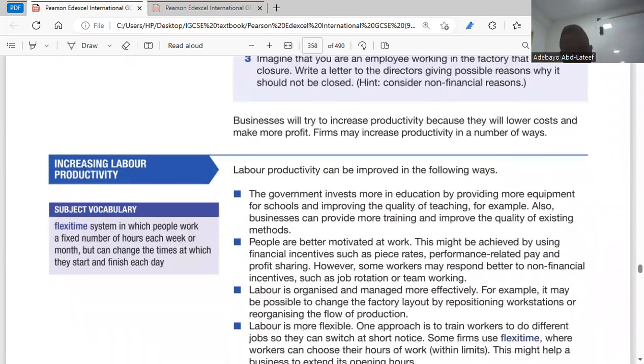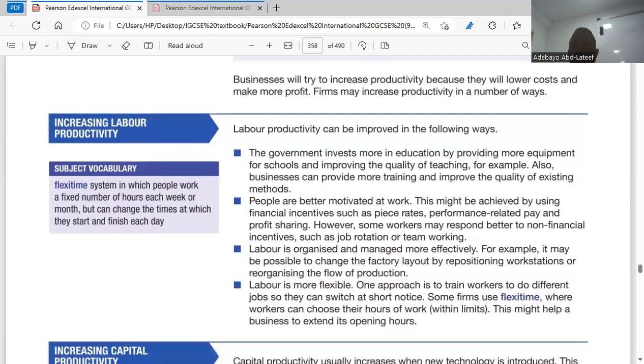Increasing labor productivity. Businesses will try to increase productivity because they will lower costs and make more profits. Firms will increase productivity in a number of ways. So how would a firm increase productivity? Number one, labor productivity can be improved in the following ways. One, the government invests more in education by providing more equipment for schools and improving the quality of teaching. Also, businesses can provide more training and improve the quality of the existing methods. So the first way in which productivity can increase is through education.